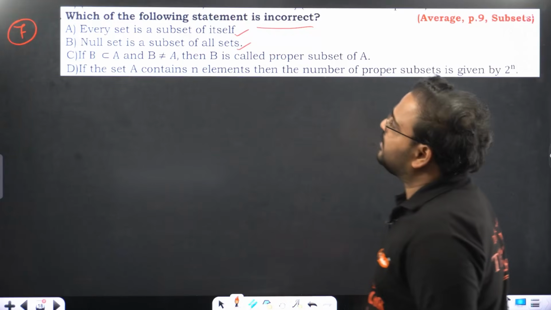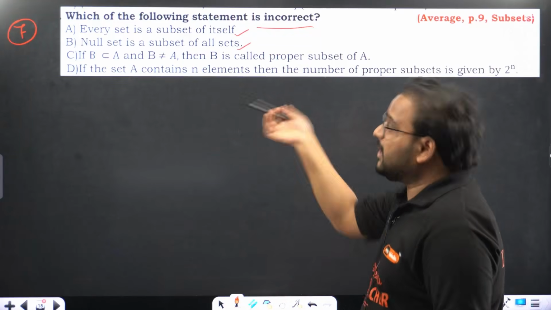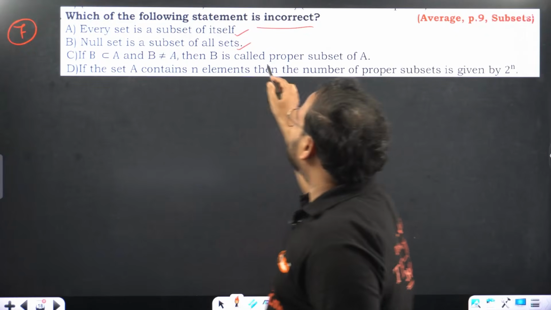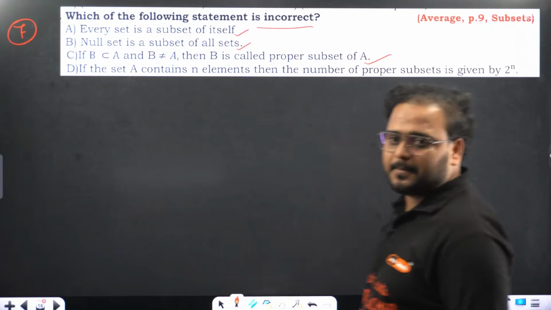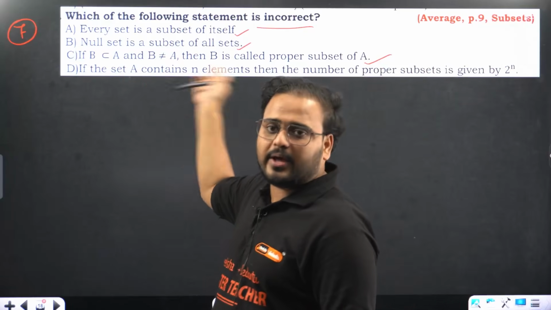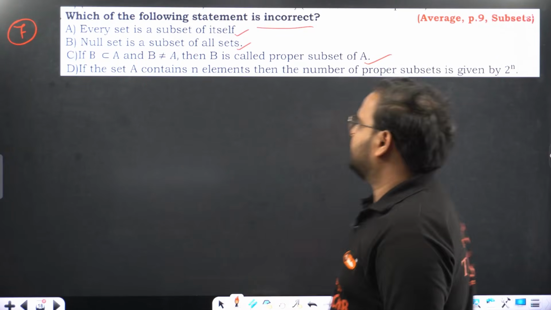If B is a subset of A and B is not equal to A, correct? That's what it means. This is the proper subset. Then B is called a proper subset, correct? This is the definition of proper subset. If B is not equal to A, then B is called a proper subset.